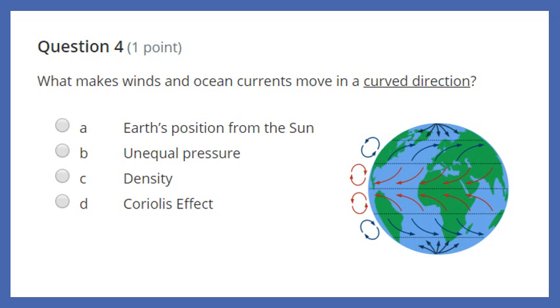Question 4. What makes winds and ocean currents move in a curved direction? Is it A, Earth's position from the sun, B, unequal pressure, C, density, or D, Coriolis effect? So I'm looking for something that explains why our ocean currents and winds don't move in a straight line. It is strange that they don't move in a straight line, but they move in that curved line.